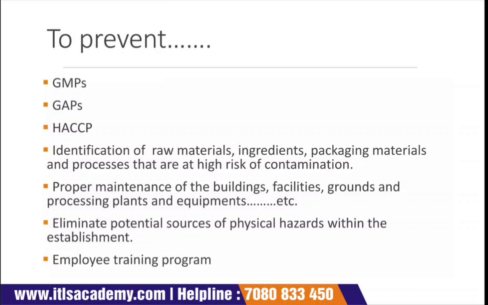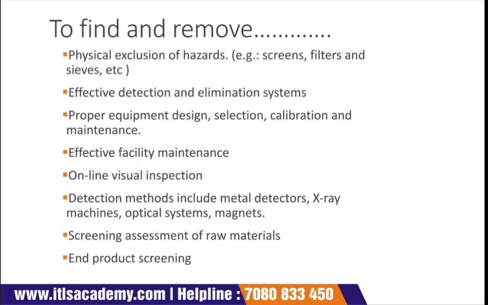Then comes employee training. Employee training is again an important thing, because the employee is the person who is directly handling the food. So proper training of the employee should be there. The employee should have knowledge of every bit and every step of the processing of the food. Now comes find and remove. The second control measure of the physical hazard is to find and to remove.